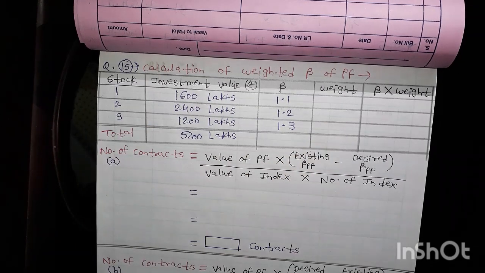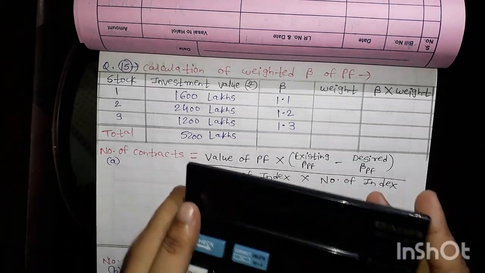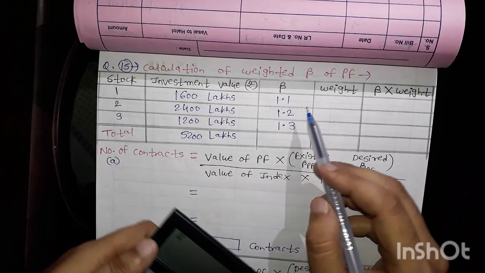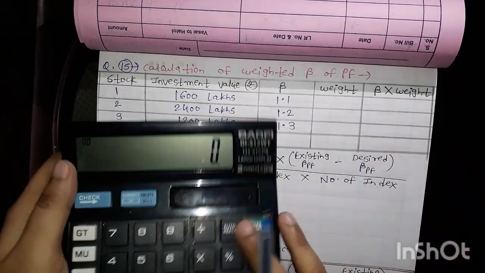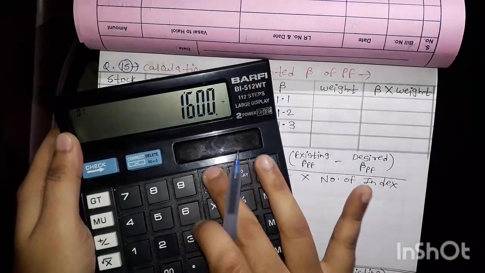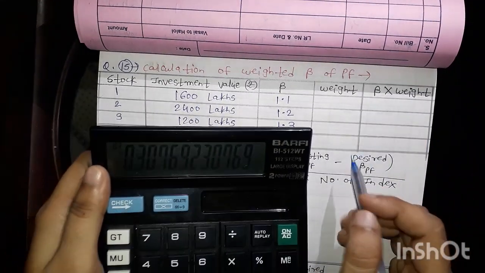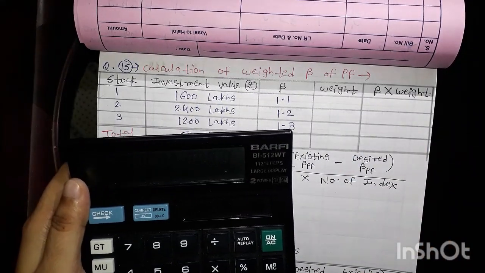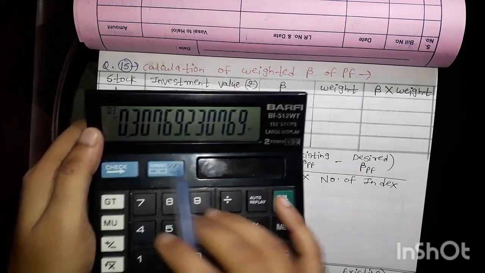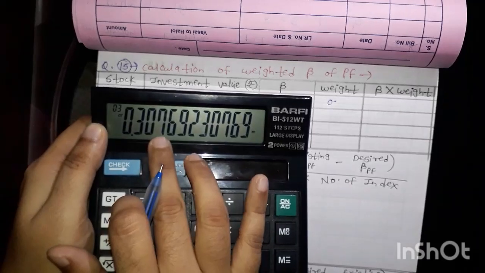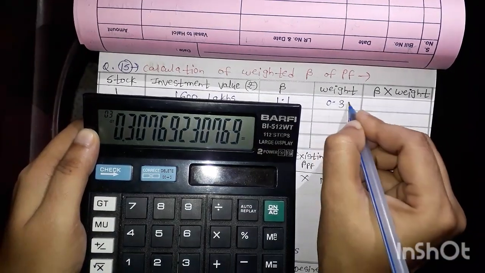Now we will calculate the weight. So here I got the first value, that is value of portfolio. Now I want beta of portfolio. So here we know how to calculate the weight. So 1600 divided by 5200, this divided by this. So my weight is, while considering the weight, just round off very carefully, otherwise the answer will not match. It is due to this 7, that 0 will become 1.